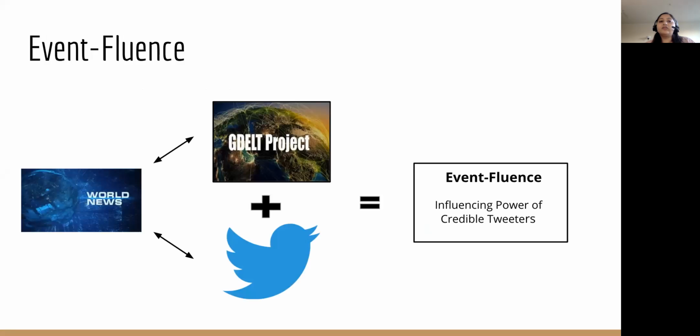Now, going on to Twitter, a lot of Twitter users tweet news links. We collect these tweets that have linked to any of these events from GDELT and collect further information about those tweets like retweets, likes, etc., and use this to determine the influencing power of a Twitter user. This can be used by ad companies to target their ads based on who is interested in what.